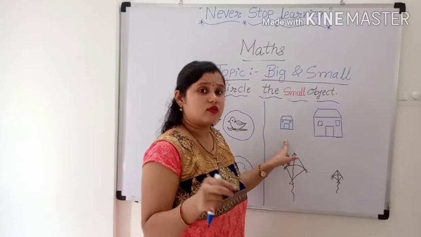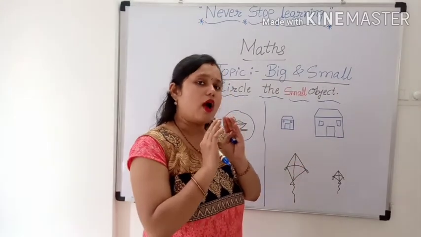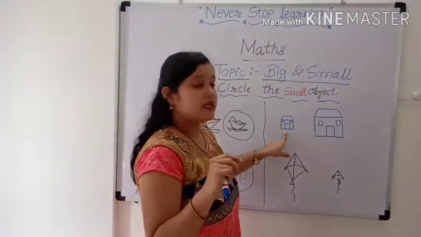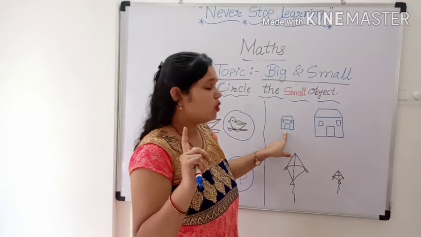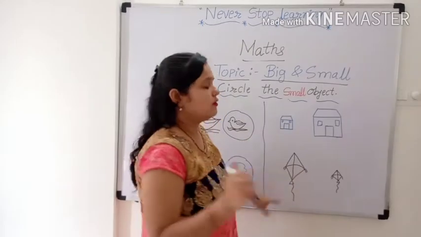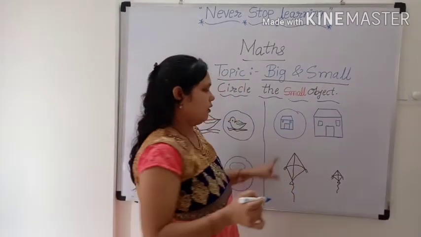There are two houses. How many houses? Two. One is small and one is big. Is this big? No. This is small. So, circle it. Okay.